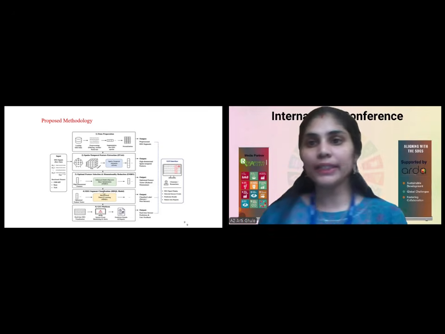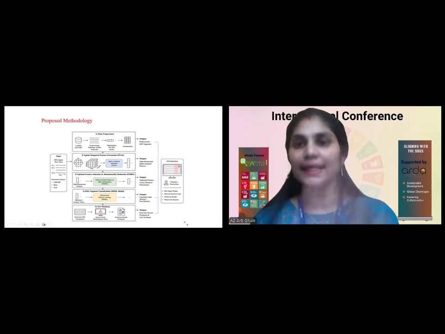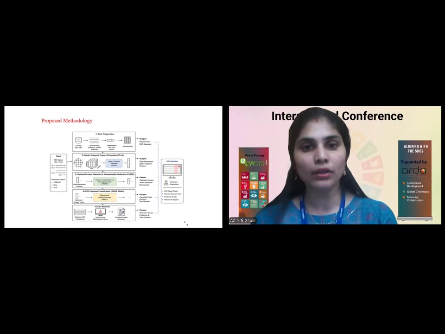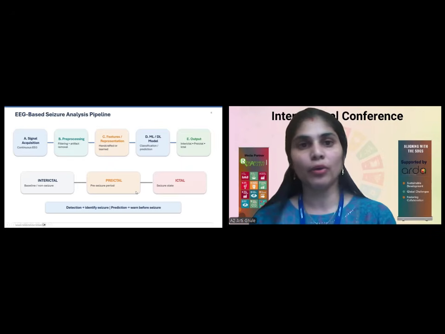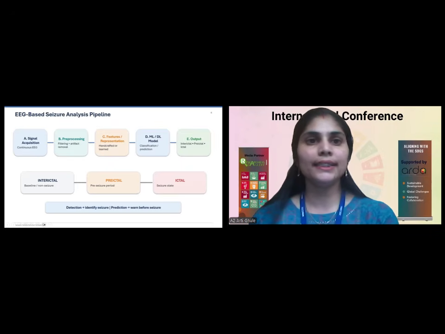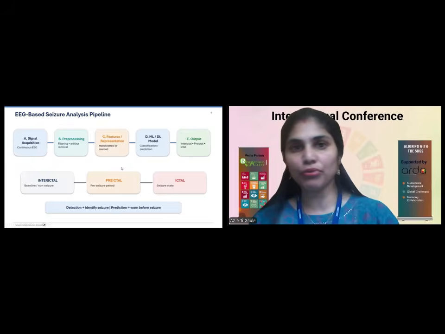And then this is given to the HDQL for further classification whether there is a seizure or not. And all this I am carrying out using the GUI platform. So this is the EEG-based seizure analysis pipeline: the acquisition, pre-processing, representation using ML and DL models, and out of which the preictal and ictal states for detection, identifying the seizure, and prediction, warning before, that is forecasting.